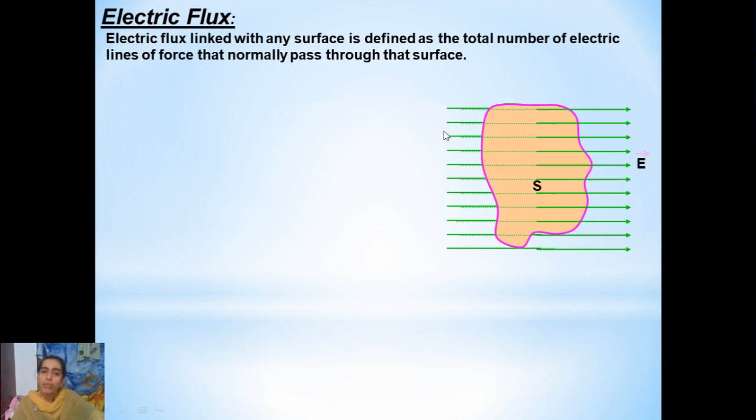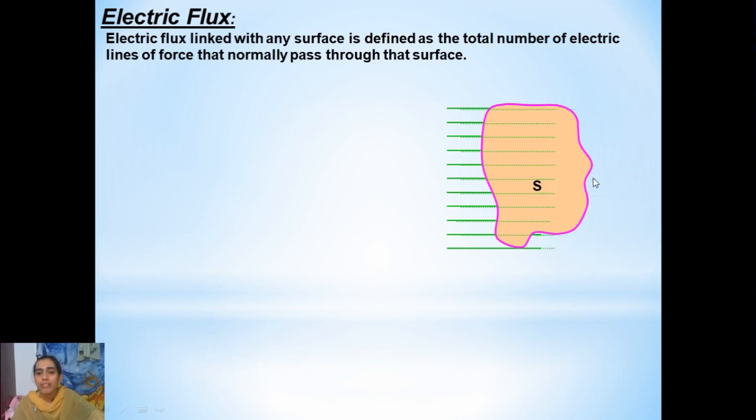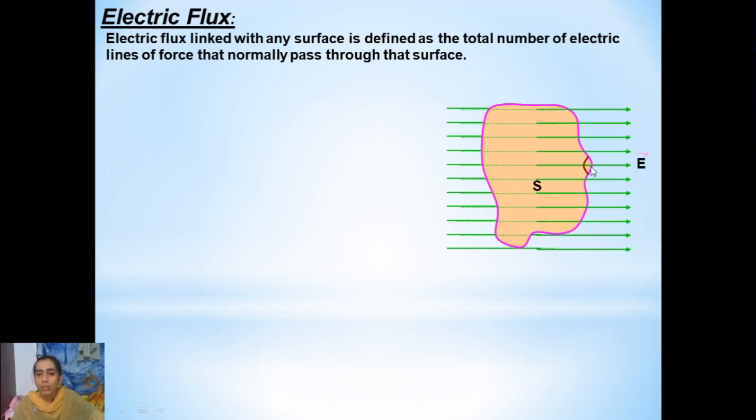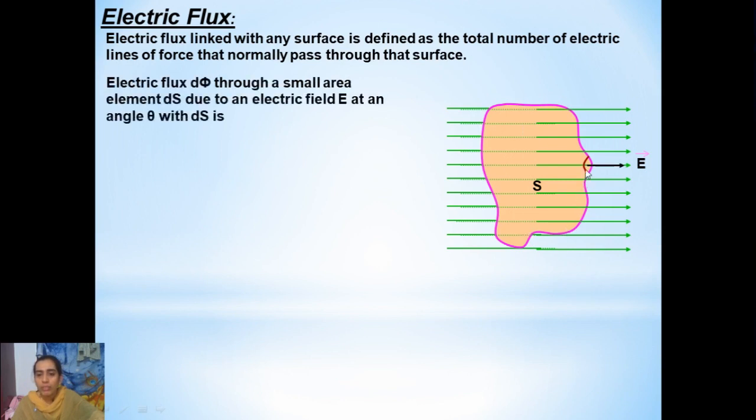So if I have to calculate the total electric flux linked with this complete surface, what can I do? I can consider a small surface area, right, a small area of cross section in this whole surface, and that small surface area, let us say, is represented by ds.